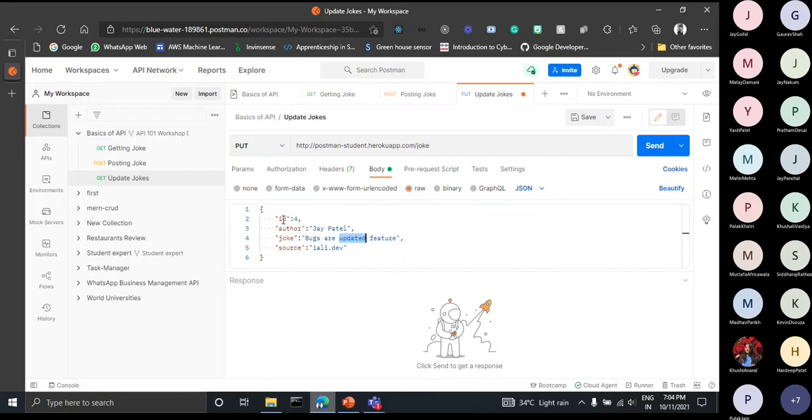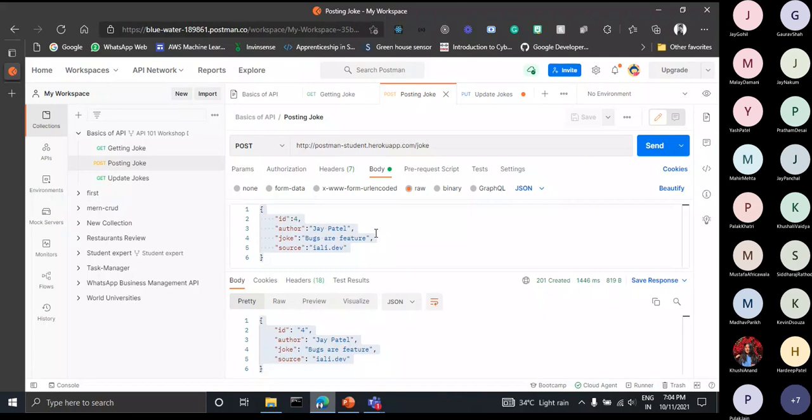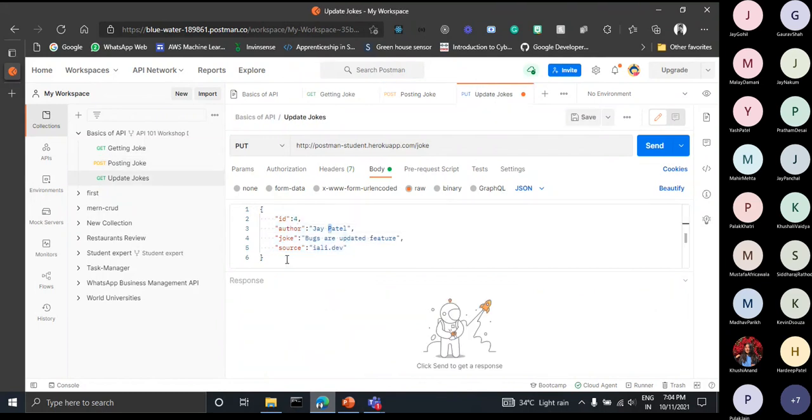Now make sure, if you are typing all these things, that the id you want to update is given correctly here. If you want to update a joke that you posted just before, then give the same id here. That's why I copy pasted the whole thing, and I have only updated the joke, and the other things remain as they are.